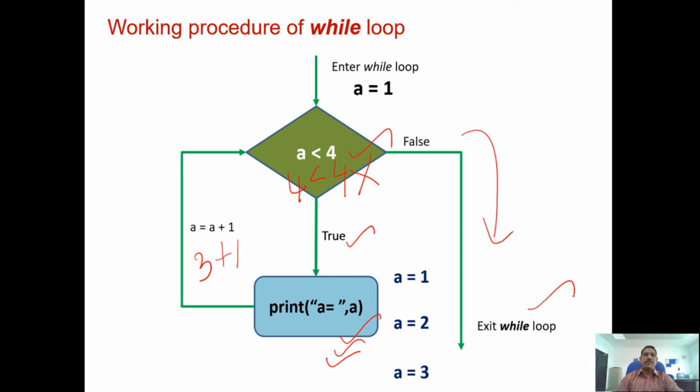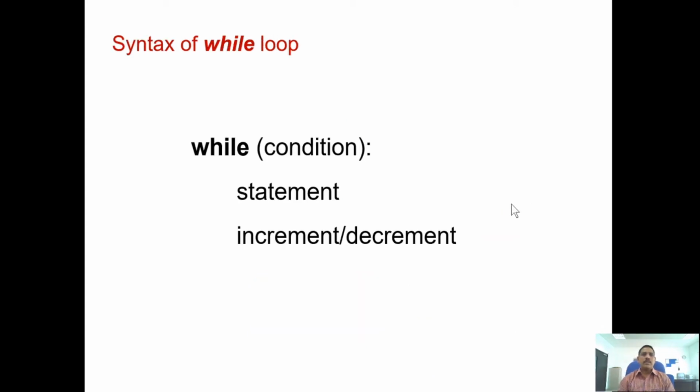So this is the small explanation of the working procedure. Related to this, we will see some more examples. And before going to the examples, what is the general syntax of the while loop? This is the general syntax: while condition, and the while line closes with a colon. Once it closes with the colon, whatever statements follow belong to the while loop. We already used the colon with if conditions, functions and for loops, and now again we are using it with the while loop.